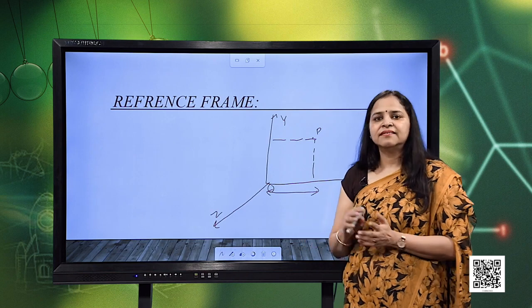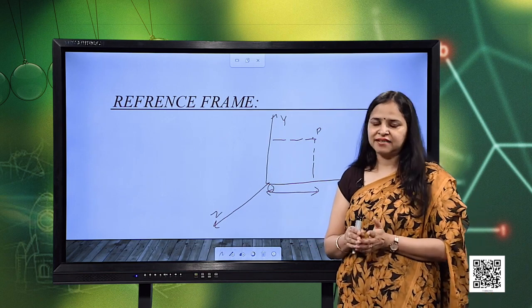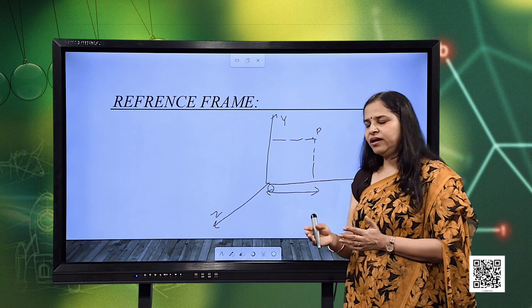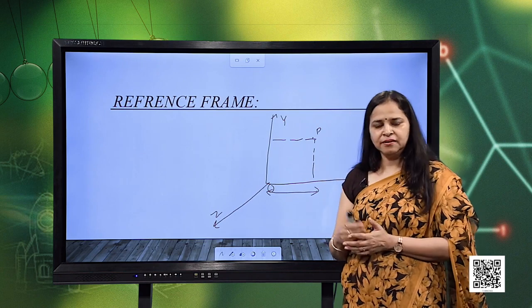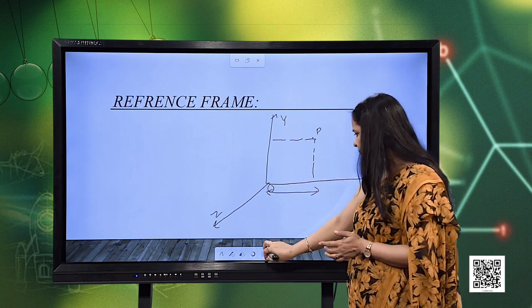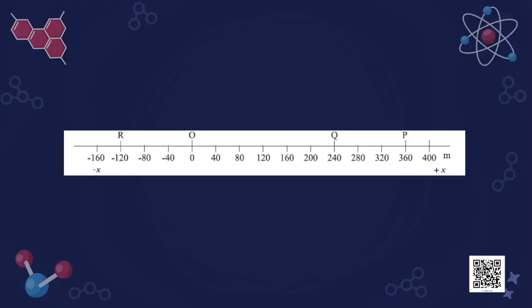In this chapter, since we are confining our discussion to a straight line motion, only one of the axes can serve the purpose of reference frame. So, here we can see that this is one of the reference frames which I have considered, which may describe the motion along the x axis.